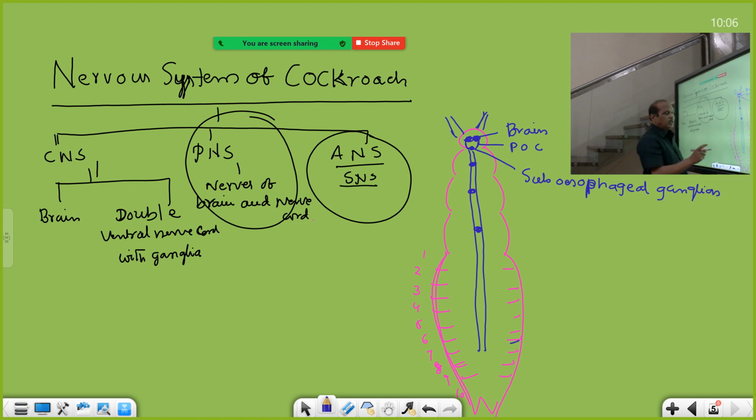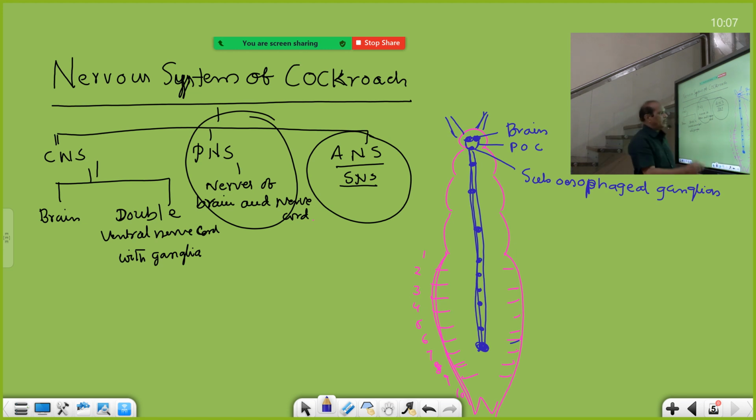But in the abdomen region, the first four segments have ganglia. Fifth segment has no ganglion. Again sixth segment and seventh segment. The seventh segment ganglion is the largest ganglion.